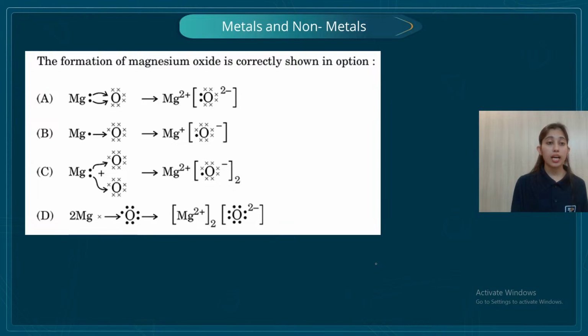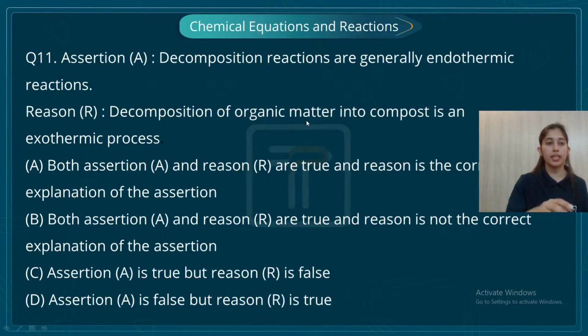Yes. So now let's consider all the options. In the first option, 2 electrons of magnesium are being given to oxygen. So magnesium acquires a valency of +2, oxygen acquires a valency of -2. This is correct. In the second case, 1 electron is being shared. This is wrong. In the third case, do I require 2 atoms? No. In the fourth case, 2 magnesium atoms? No. Which is the correct option? The first option. Yes? Okay.